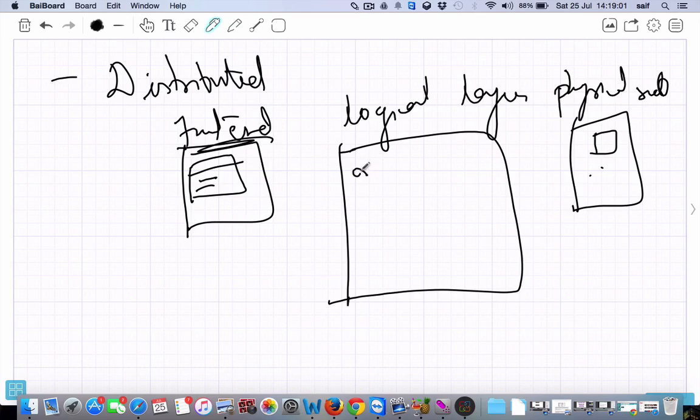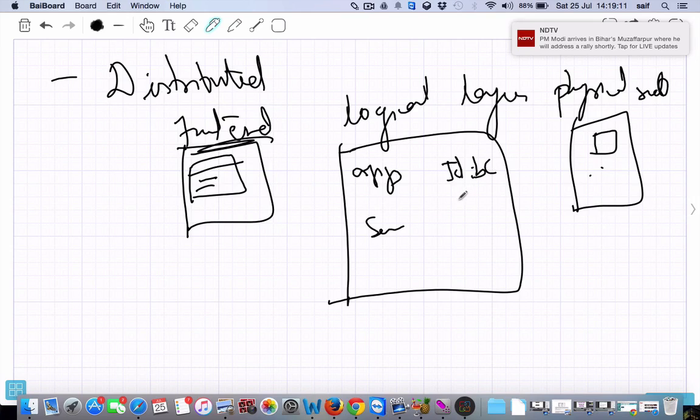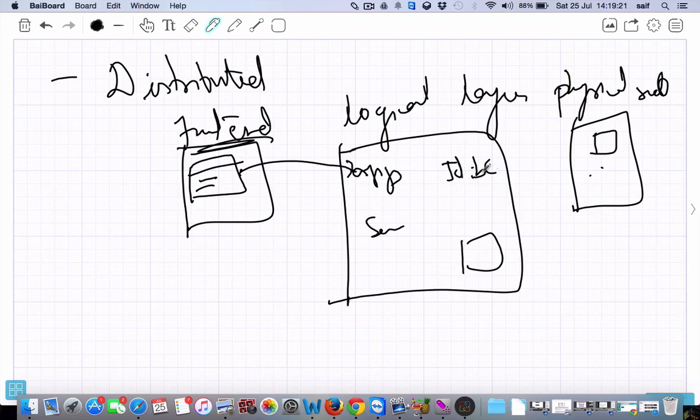In that, first the app layer will be there and servlets will be there, JDBC will be there. What is JDBC? It means Java Database Connectivity. And here collections will be there, collectors will be there. So once you open this page, it will send a request here, and from the server it will get back the response.